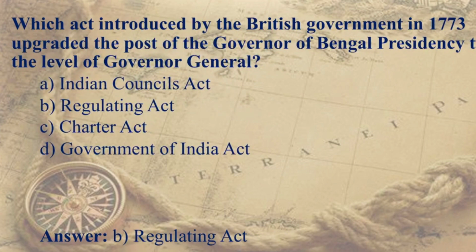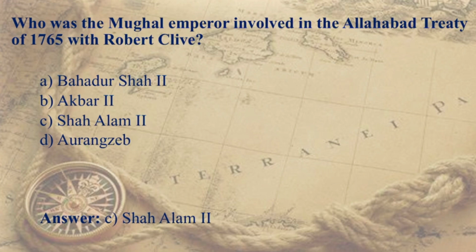Which act introduced by the British government in 1773 upgraded the post of governor of Bengal presidency to the level of Governor General? The answer is the Regulating Act, and the first Regulating Act is of 1773. Who was the Mughal emperor involved in the Allahabad Treaty of 1765 with Robert Clive? The answer is Shah Alam II.